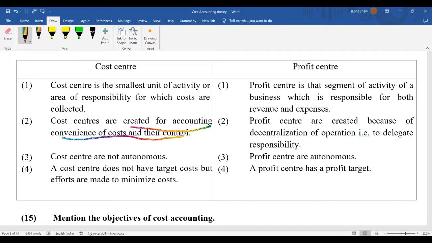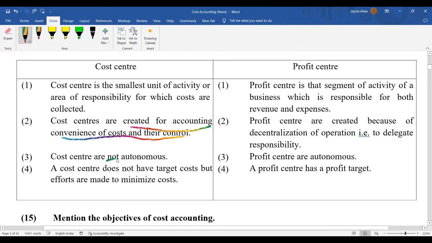In this way, the number of cost centers I can make depends on my convenience. But in the case of profit centers, it is not like that. It is a very big responsibility given to a particular person.